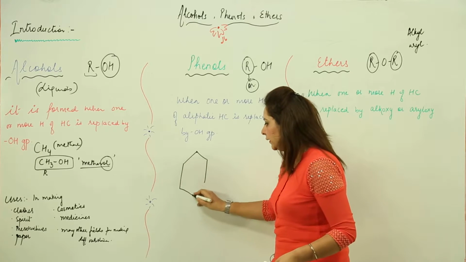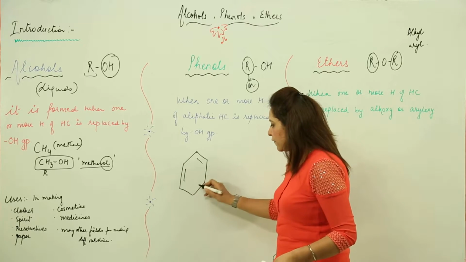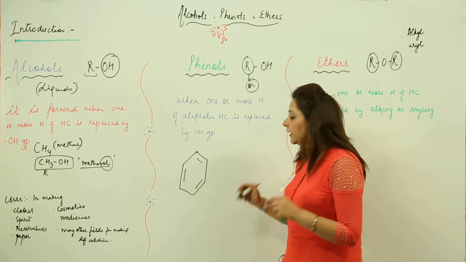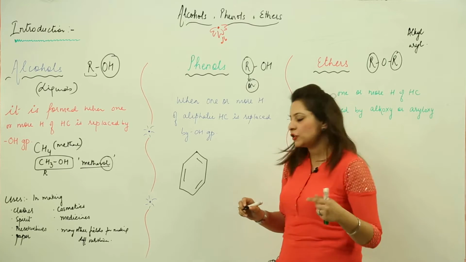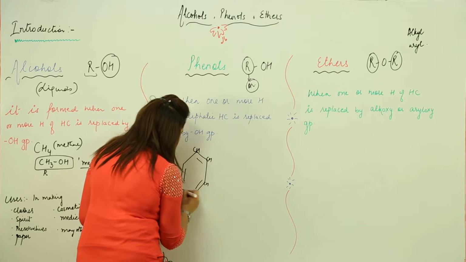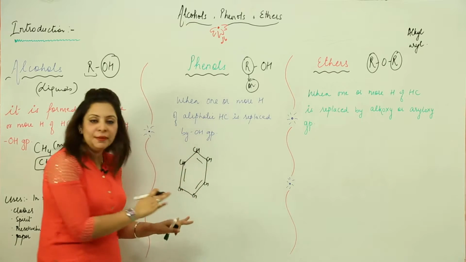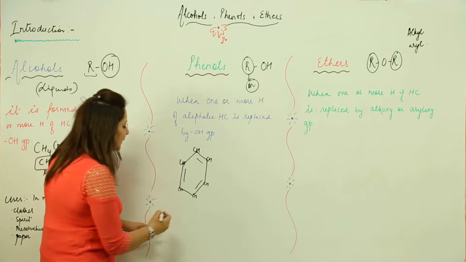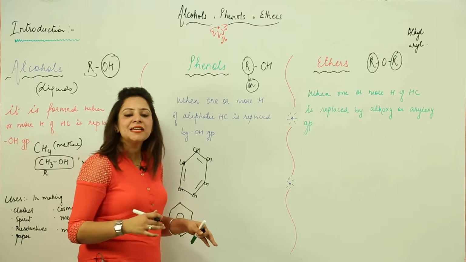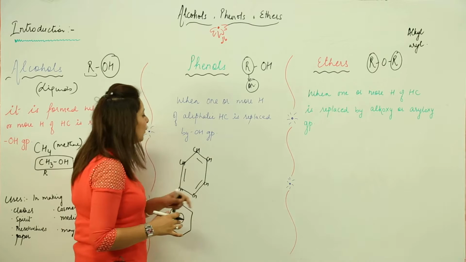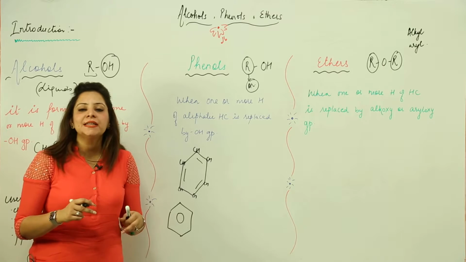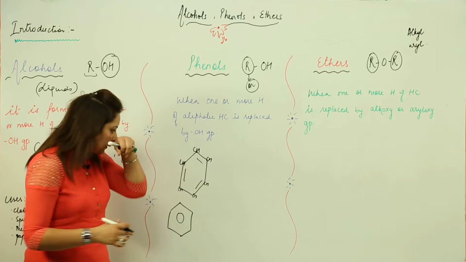Suppose this is my benzene, as you all know, with three alternate double bonds. So this is my benzene, C6H6. Here I will put CH, so as to make you familiar with all the atoms which are actually present. I can write benzene in this way, I can even write benzene as this. This means the same thing, that it possesses the three alternate double bonds. Here I am just going to remove one H, and after removing one H, I add a hydroxyl group to it. Just look at the board.